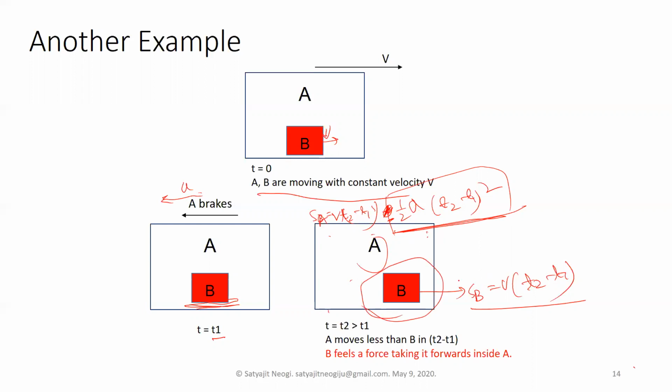So how did it happen? Because B experiences a pseudo force. So if you again want to free B, then in which direction would the pseudo force be? Opposite to the frame's acceleration. So mB times A. Okay. And again, there is no friction.